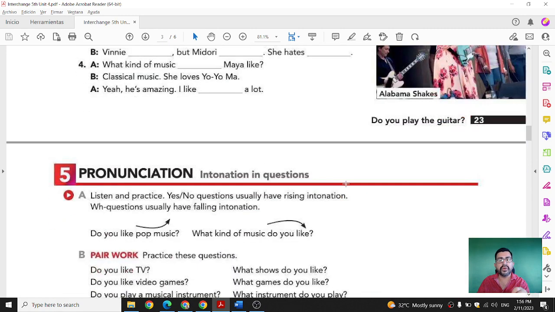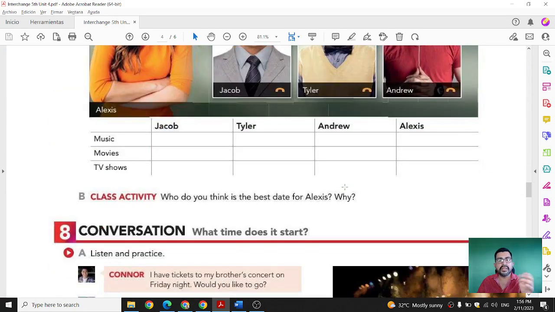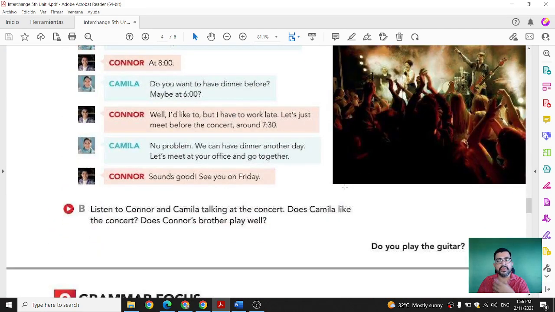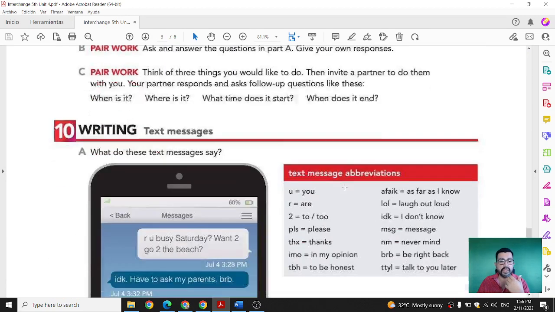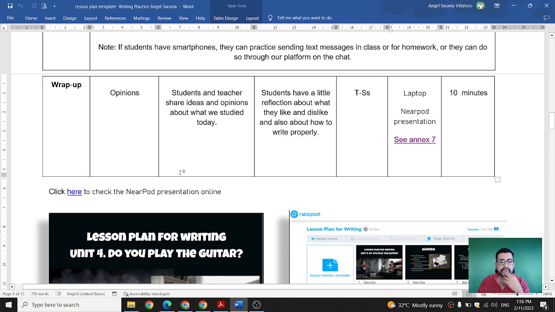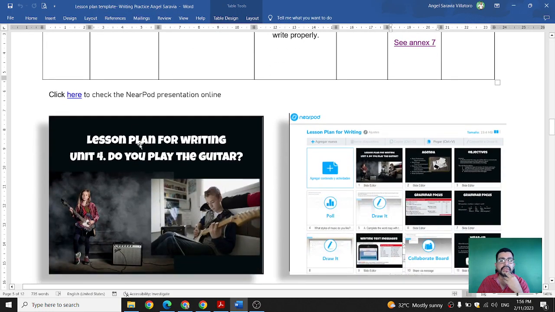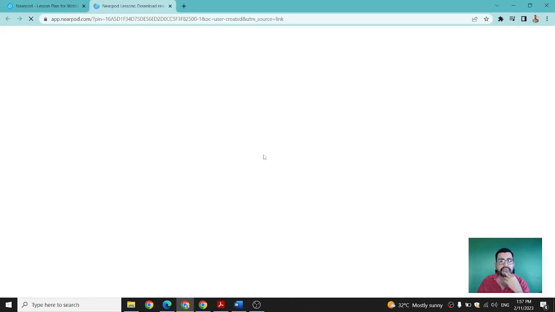Because we are focusing on the writing part, we are studying a little more, and maybe at a different time we're going to focus on the speaking and also the reading part. And let me show you, just for you to check here, this is what is going to be pretty much the option.